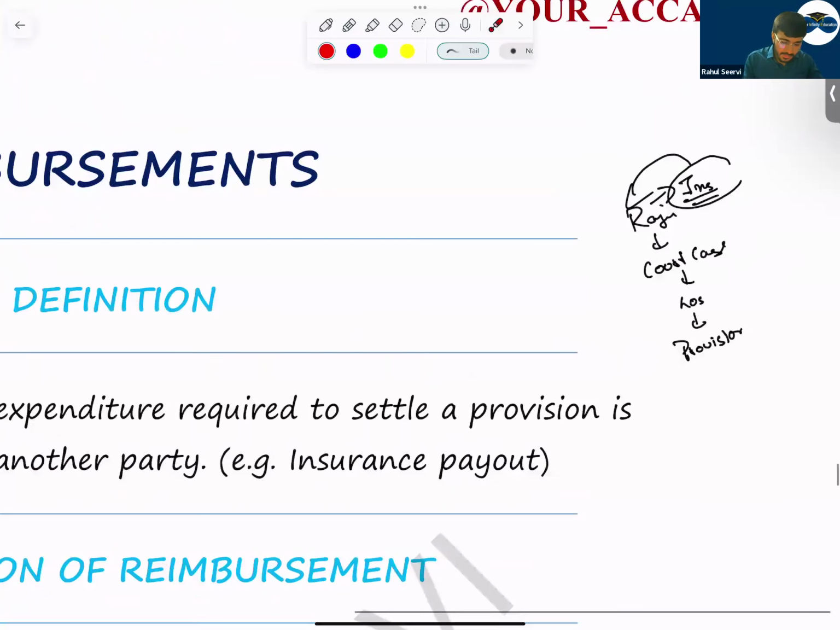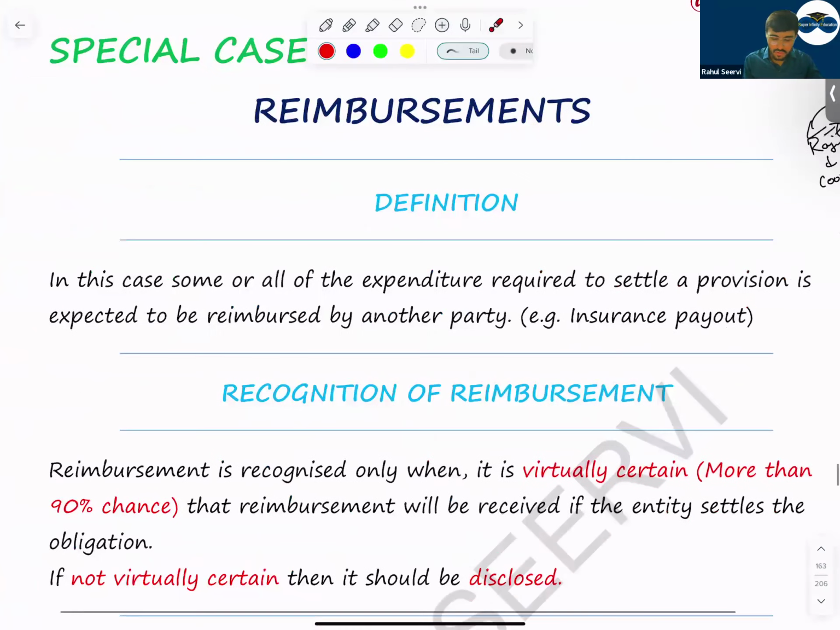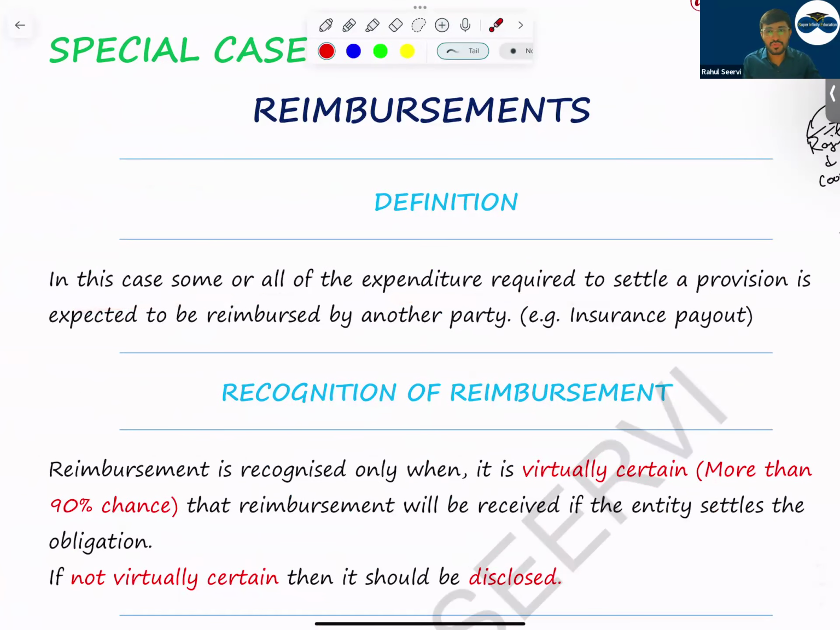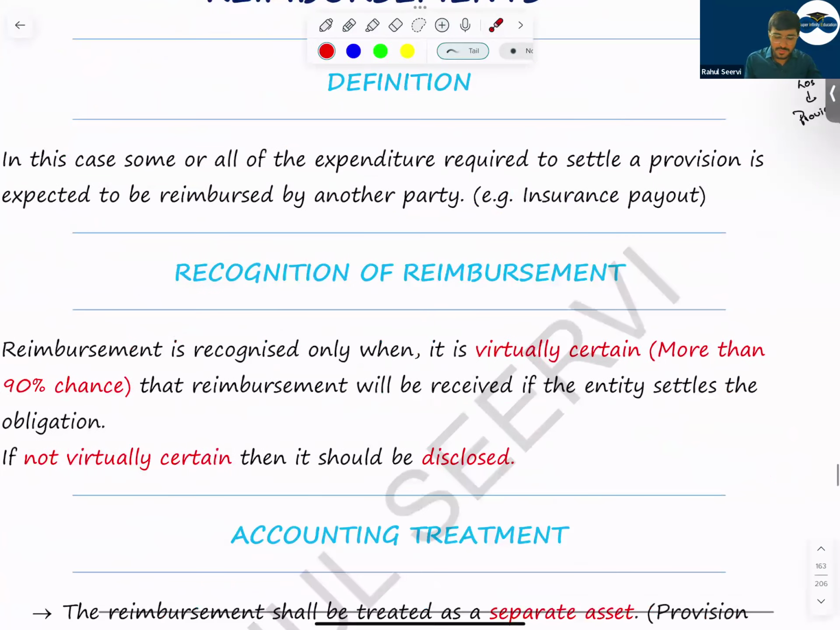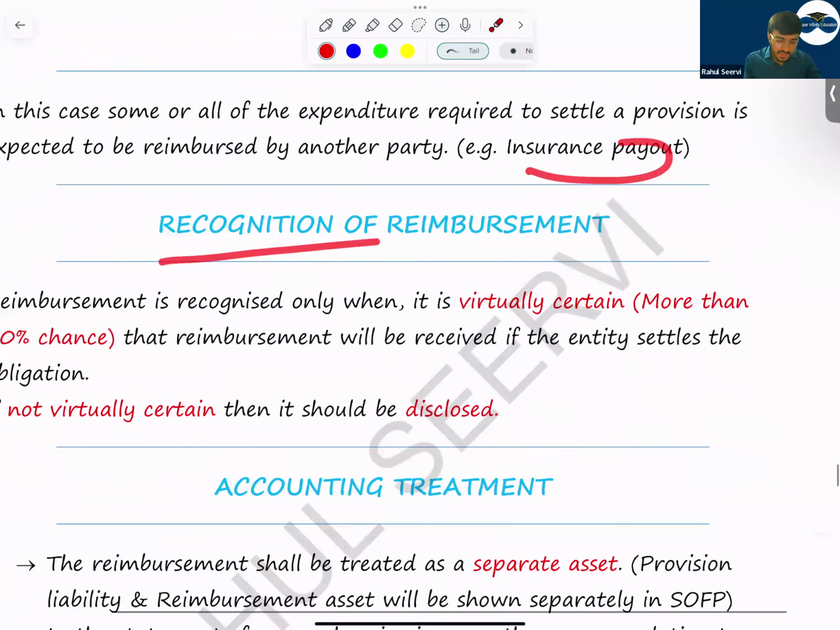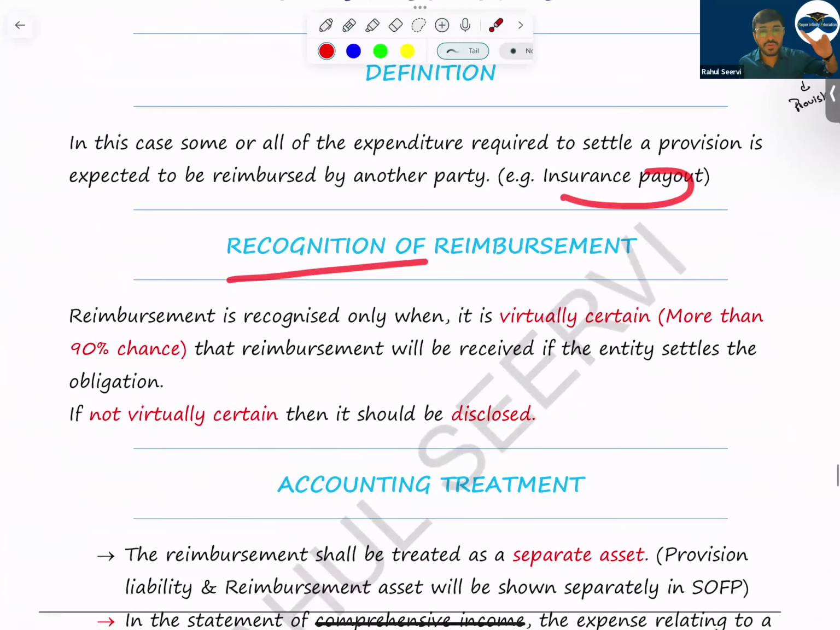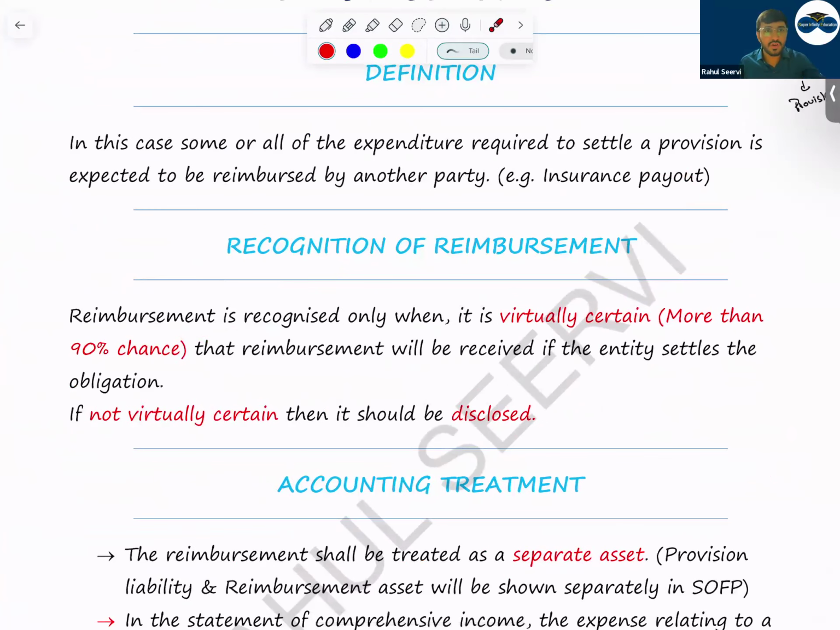Now see, in this case, some or all of the expenditure required to settle a provision is expected to be reimbursed by another party, such as an insurance payment. Recognition of reimbursement: reimbursement is recognized only when it is virtually certain. If it's virtually certain, we record it. If it's not virtually certain, only disclosure should be given. Virtually certain, we do what? Recognize it as a reimbursement asset. If it's not, only provide disclosure.